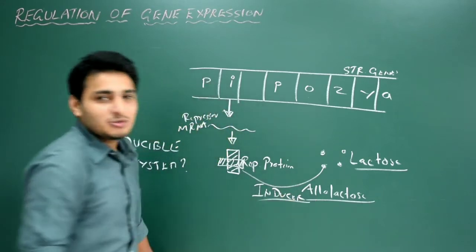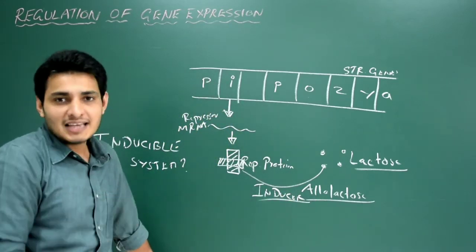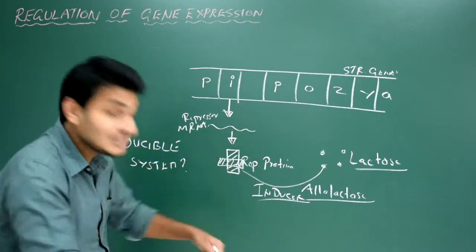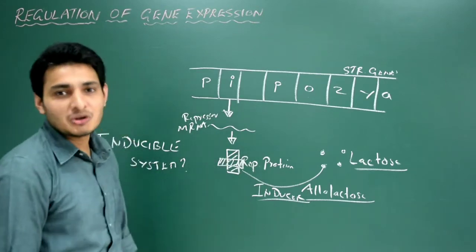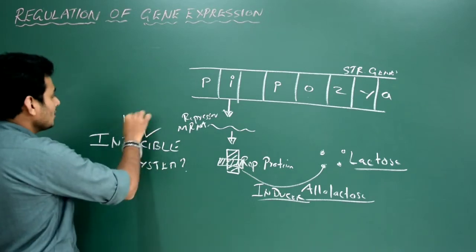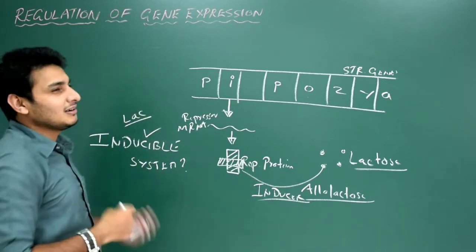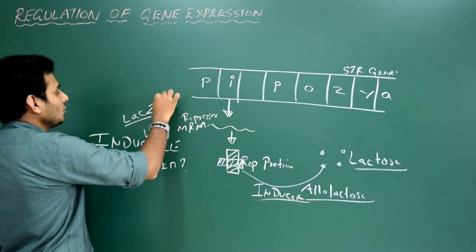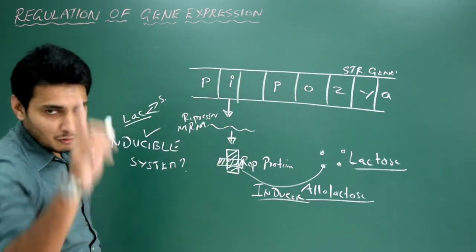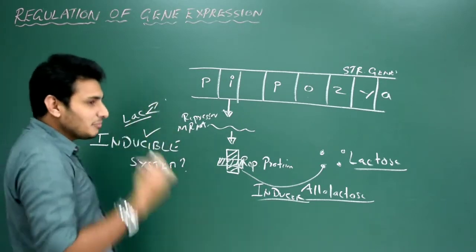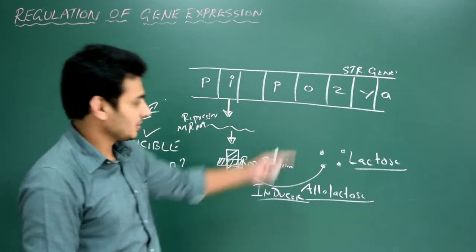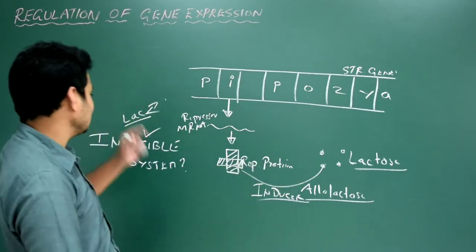So lactose is the chemical. It is a disaccharide which has to get metabolized to synthesize ATP within the E. coli, which itself acts like the inducer. So lac operon is a very good example for an inducible system. Why? Because lactose has two functions. One is it is going to switch on the structural genes by blocking the repressor protein, number one. Second thing is it is the metabolic chemical which is going to produce ATP in the absence of glucose. So it is the inducible system.